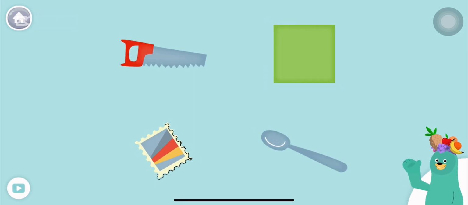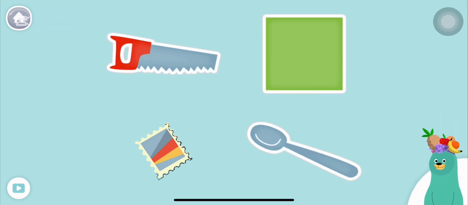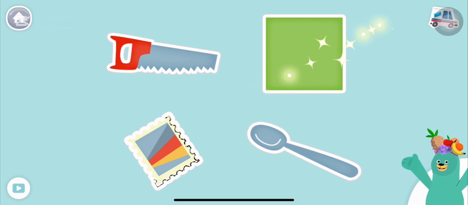All of these things start with the S sound. Tap them all and listen to the S sound at the beginning. Spoon, square, saw, stamp. Super!